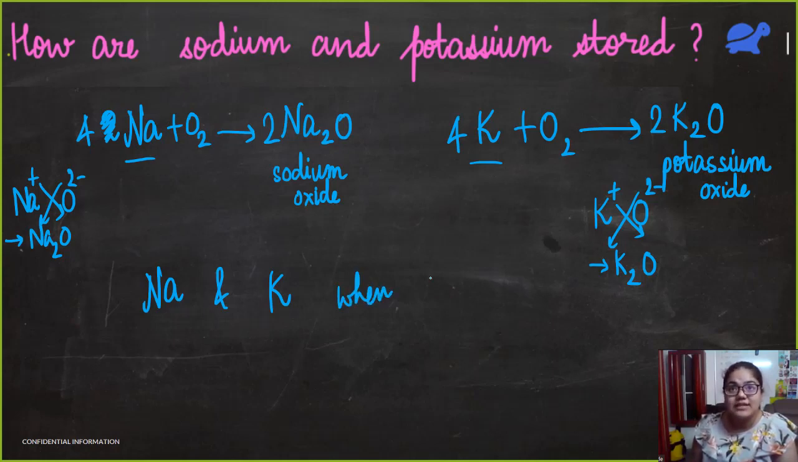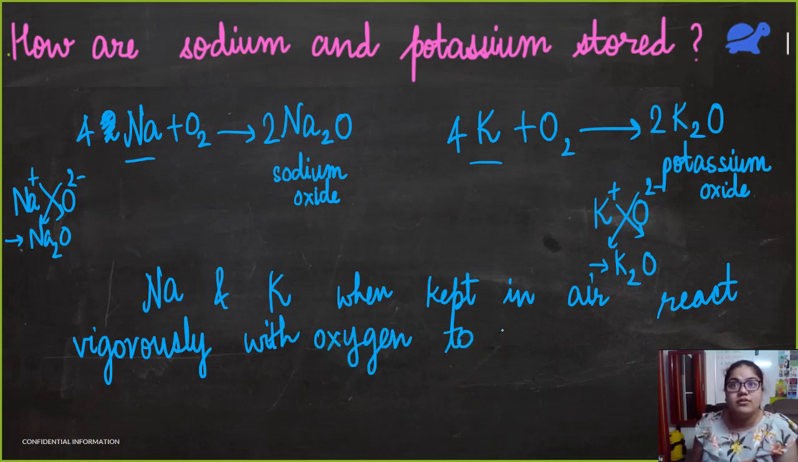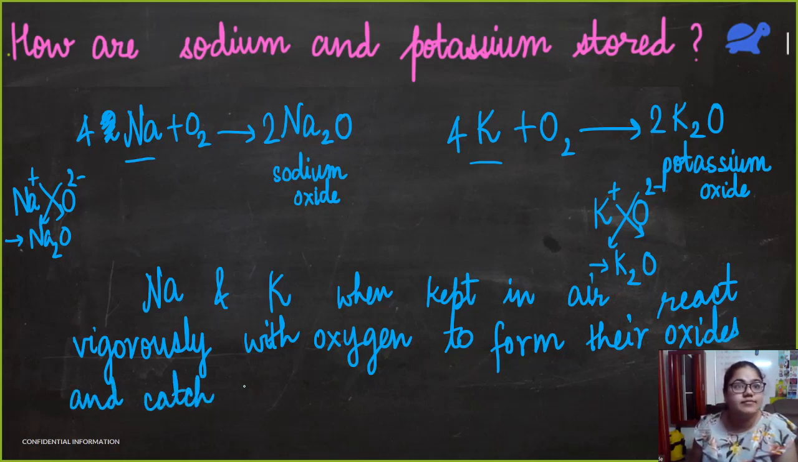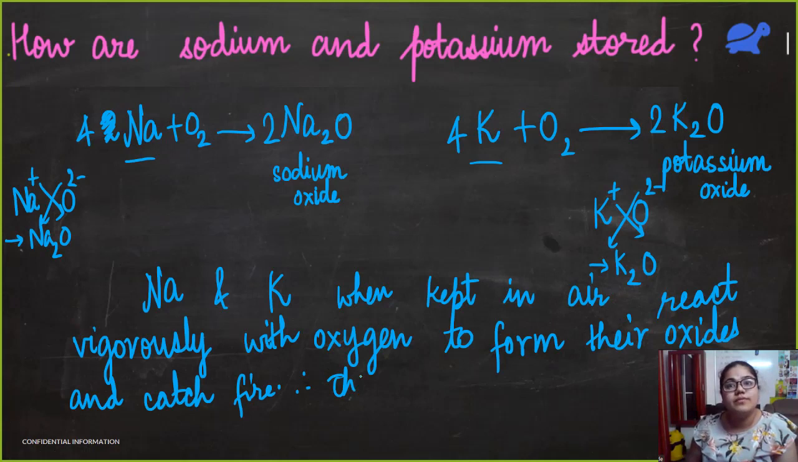So sodium and potassium, when kept in air, react vigorously with oxygen. Vigorously means very violently. React vigorously with oxygen to form their oxides and catch fire. So what do we do? Therefore, they are stored under kerosene because they do not react with kerosene.